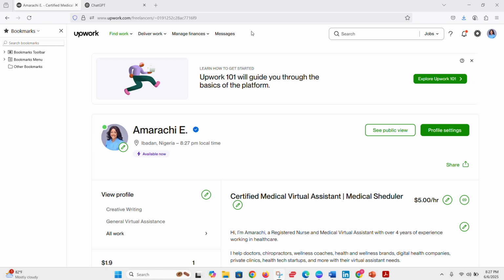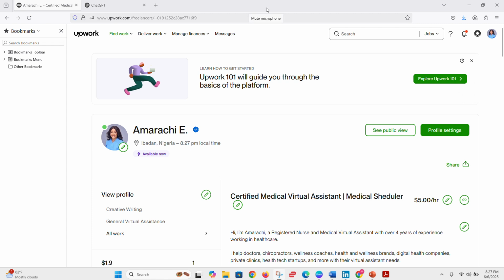So, without wasting much of your time, I'm just going to show you how you can easily optimize your page to be able to get invitations on Upwork without even connections. In the past, as you can see, I've gotten invited to submit my proposal on Upwork without connections, and this was what I did to be able to get this invitation.